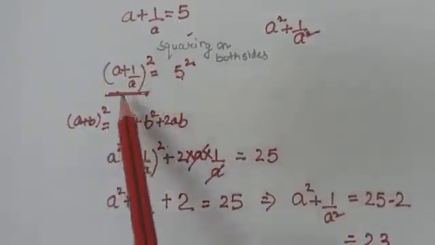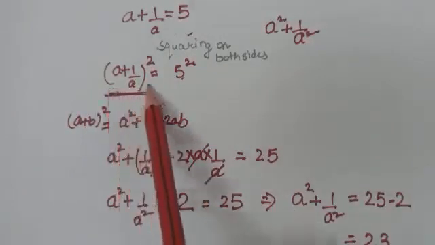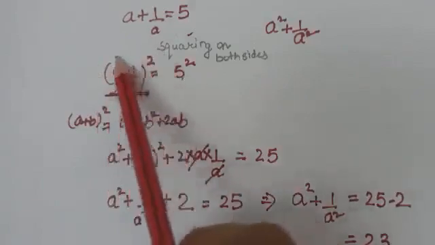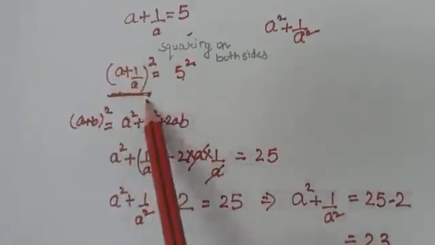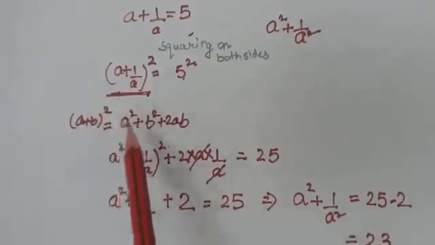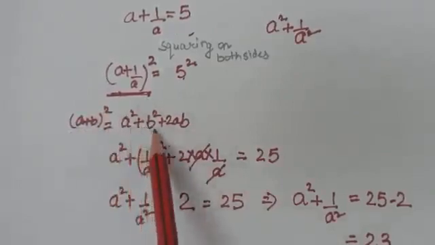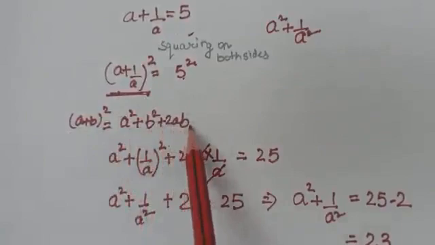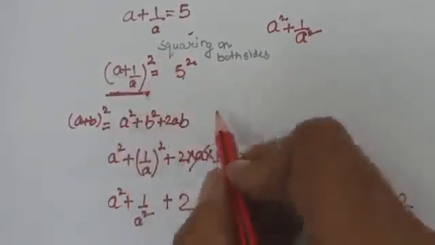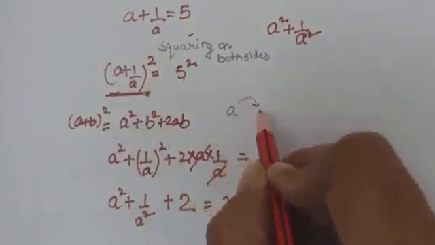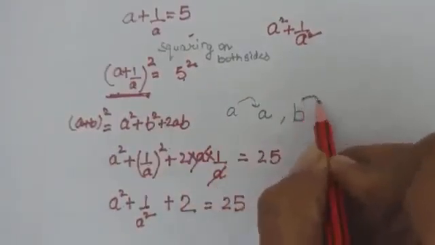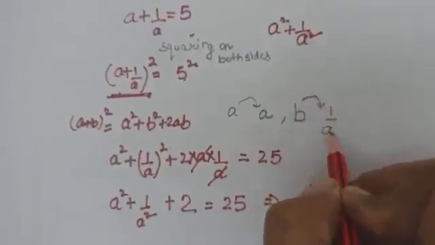As you can see here, we have to apply the (a plus b) whole square expansion. So (a plus b) whole square is a square plus b square plus 2ab. So in place of a, what is there? Yes, there is a. In place of b, there is 1 upon a.